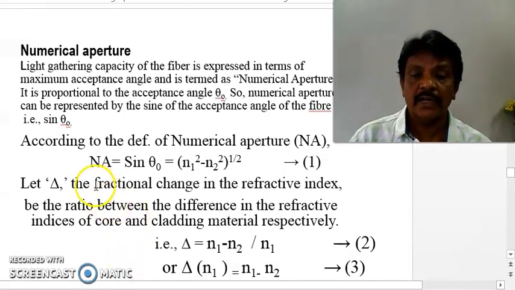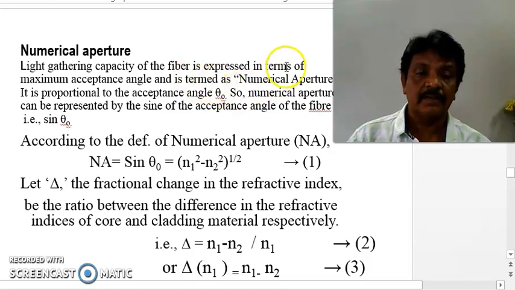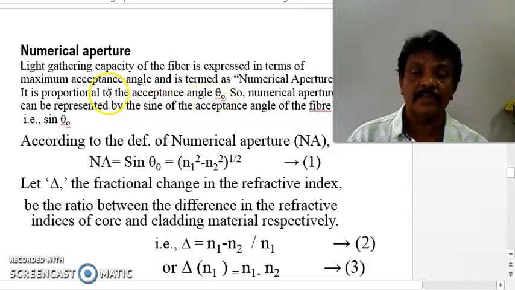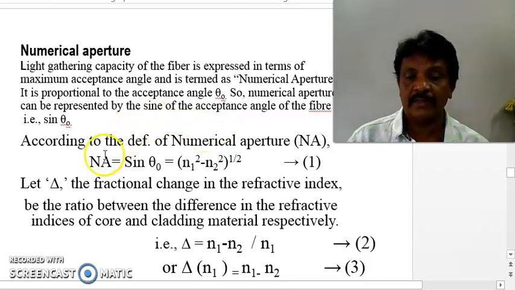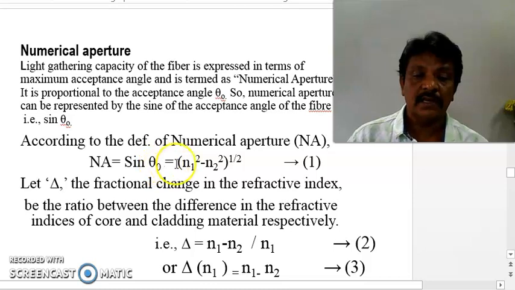Similarly, we will derive the expression for numerical aperture. The numerical aperture is defined as the light gathering capacity of an optical fiber, expressed in terms of maximum acceptance angle, and is termed as numerical aperture. It is proportional to the sine of the acceptance angle. So numerical aperture can be expressed as NA is equal to sin theta naught, which is equal to root of n1 square minus n2 square.